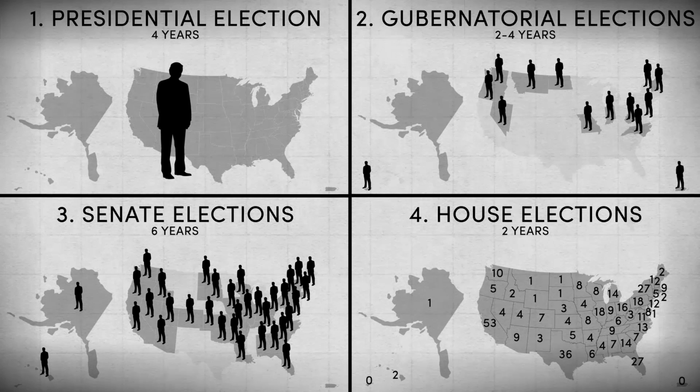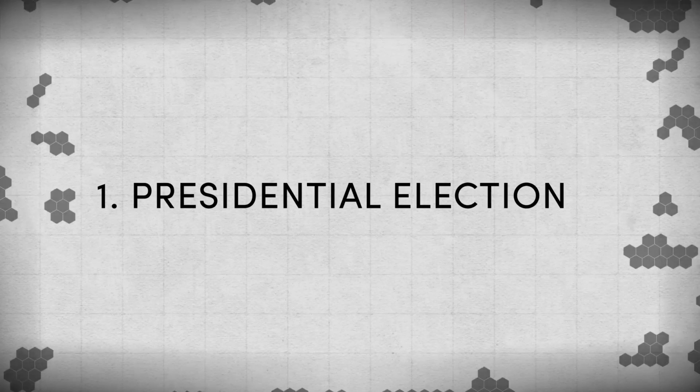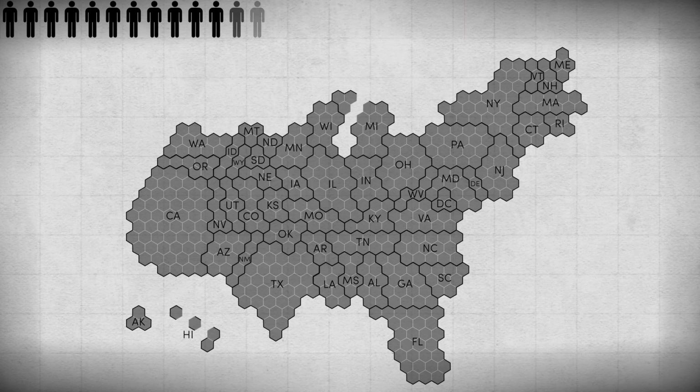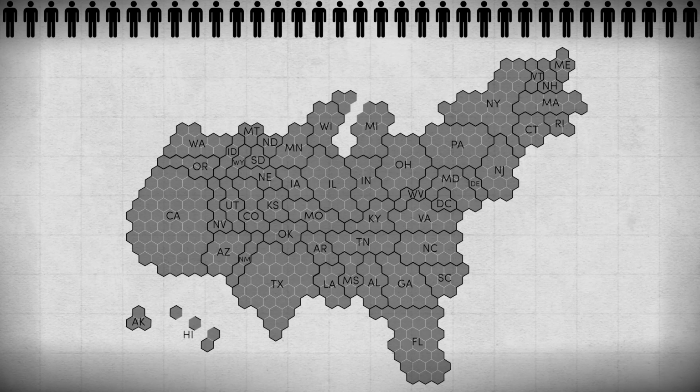In the presidential election, 51 voting regions, the 50 states plus the Capital District, participated, all of which shall be referred to in this video as states. To decide on their president, the United States uses a 538-vote electoral college, where each state is assigned points in proportion to its population called electoral votes. Each of the 51 states then held its own election and gave their points to real people called electors, who then voted on December 19th for whichever candidate they preferred.